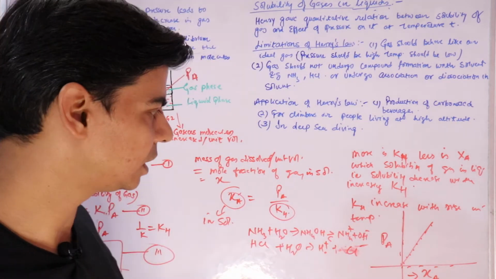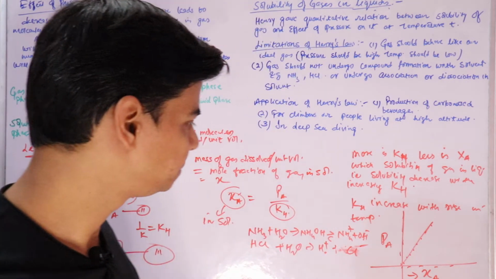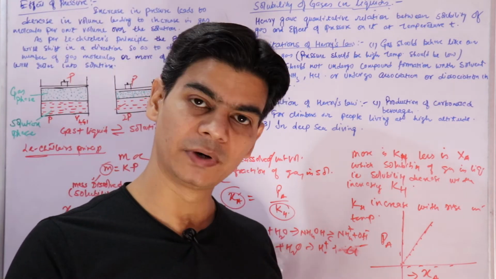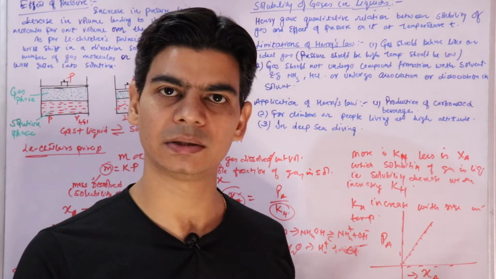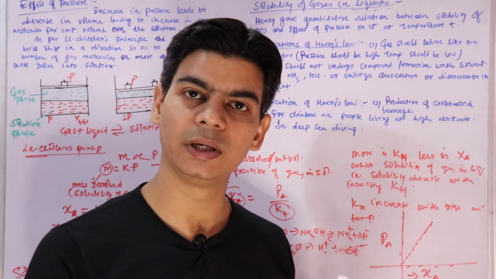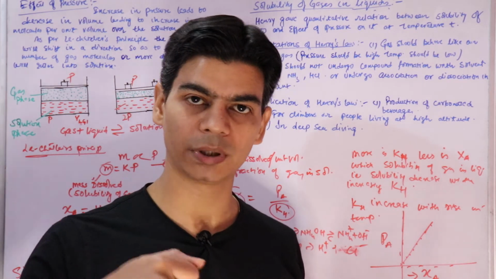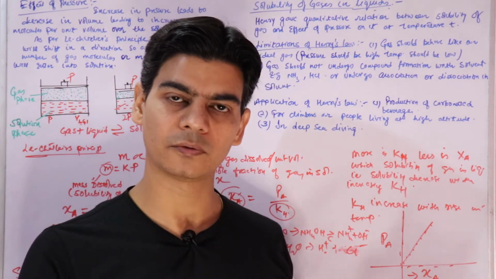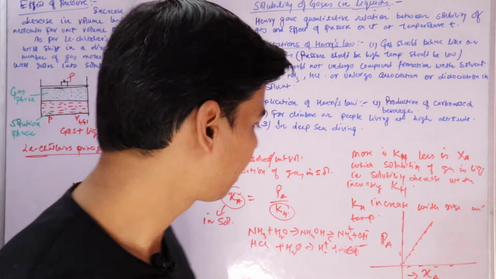There is a high pressure that is applied on these bottles, right? And when you open the bottle, you have released the pressure, right? Pressure is decreased, so the carbon dioxide that is dissolved in liquid comes out. That is, the solubility of the gas in the solution decreases when you open the bottle. When you decrease the pressure, the solubility of the gas, carbon dioxide, decreases in solution. That is why it comes out, right?